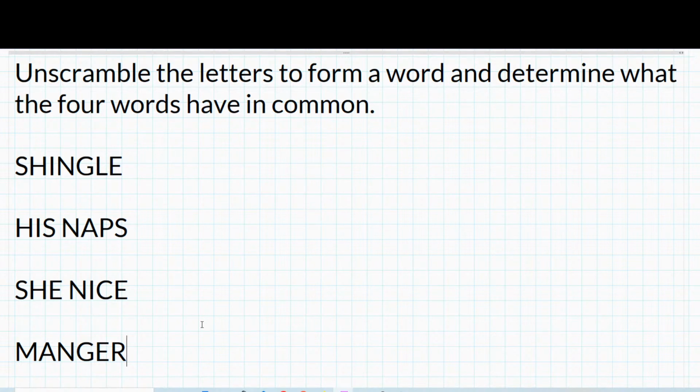Okay, let's do one of them. This one is ENGLISH. So English. So just unscrambling them to form a word. That one is English. So give the other 3. That should already give you a hint as to what these 4 words have in common.